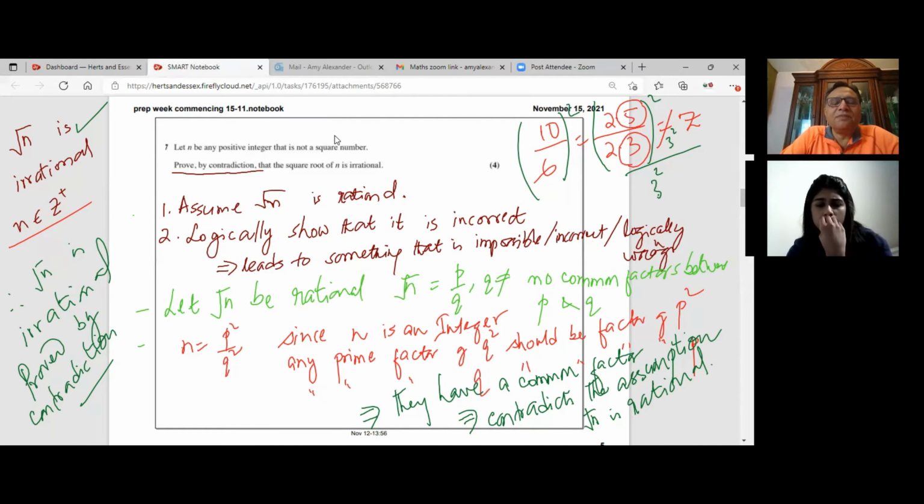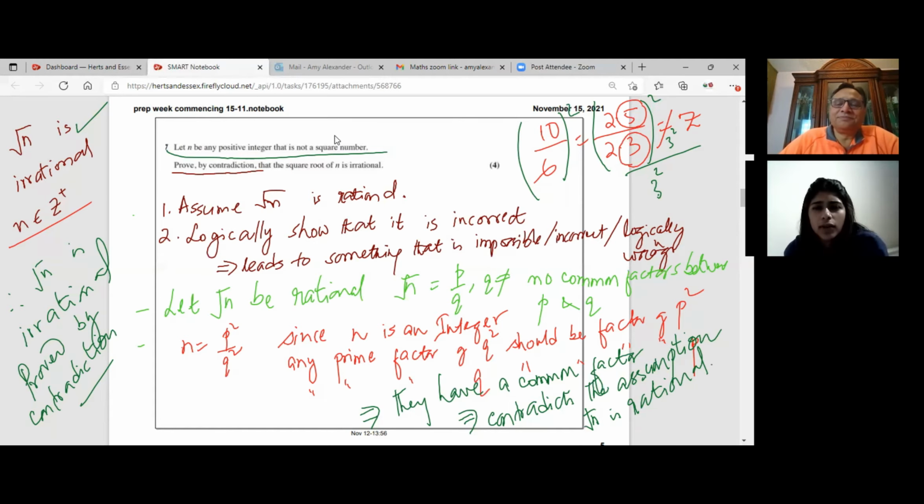So if n is even, then we can show that p or q both are even, right? But in this question, we didn't need to say whether n was odd or even, because the question states, let n be any positive integer. So we are working on that specifically. If it is any positive integer, integer is the important thing, right? So if you write in p over q, all factors of q should be factors of p. Otherwise, you cannot simply divide it. You'll get some remainder. So this is a good approach.